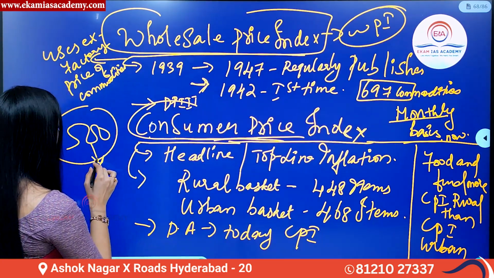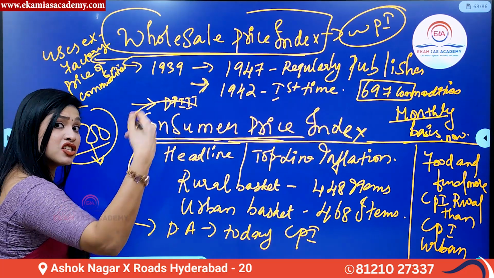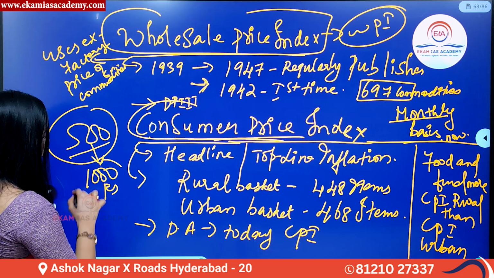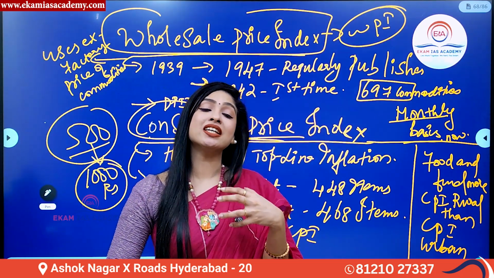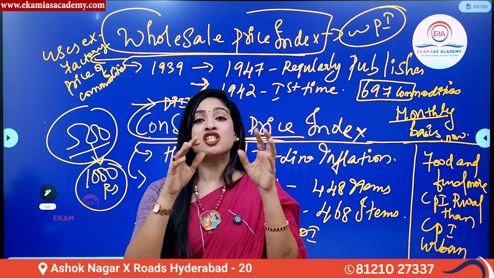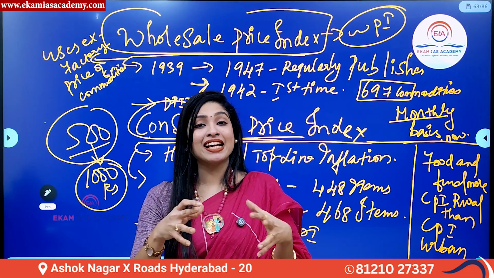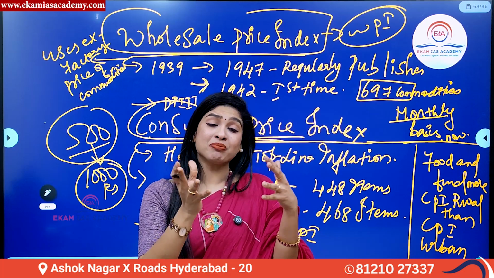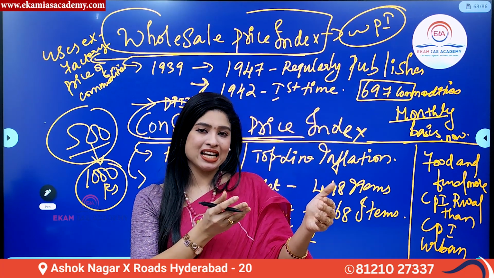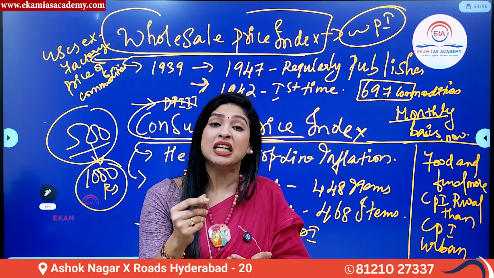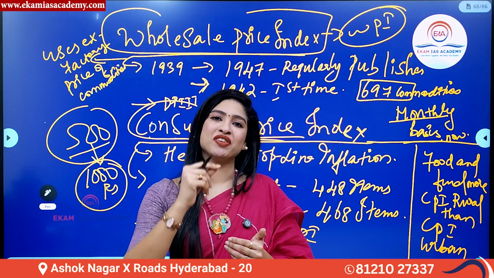And now this 500 rupees leather jacket is sold at, let's say, 1000 rupees in the market. Which means that we the consumers pay what? A higher price to get the commodity. So now consumer price index measures the rise in the price of commodities and services from the consumer or the retail level, because we the consumers feel what? The pinch or the burden of paying higher prices for the commodities.